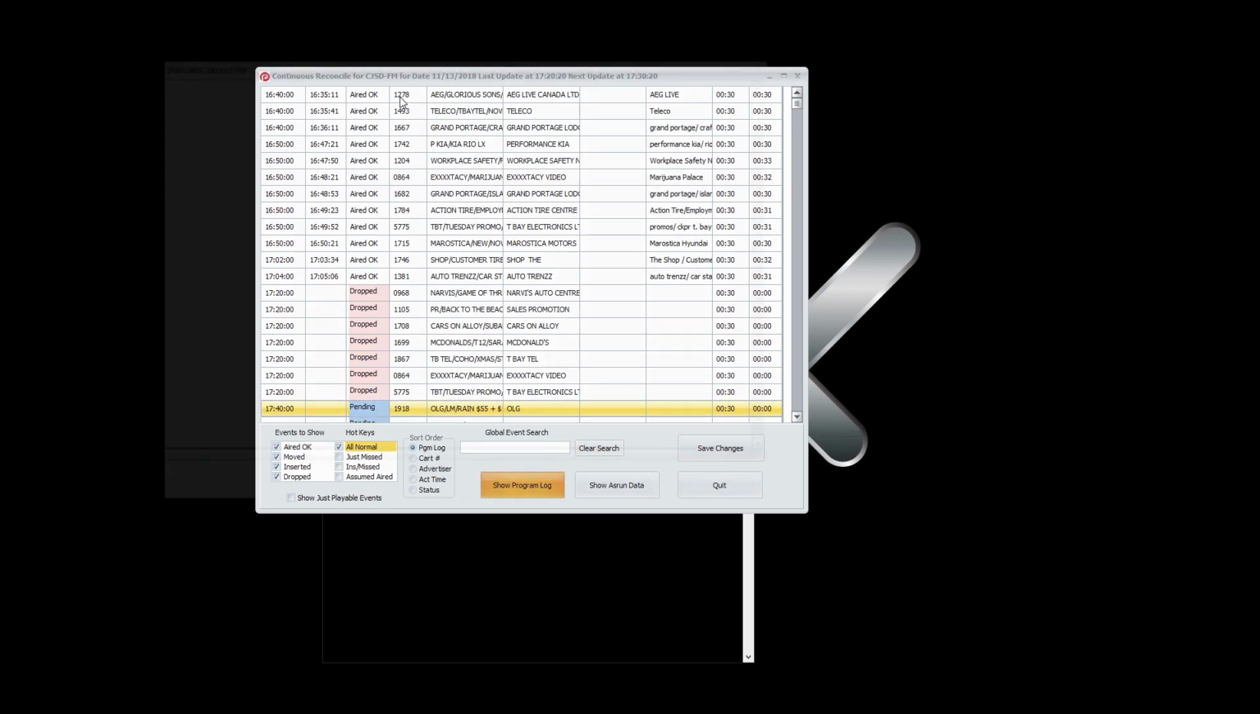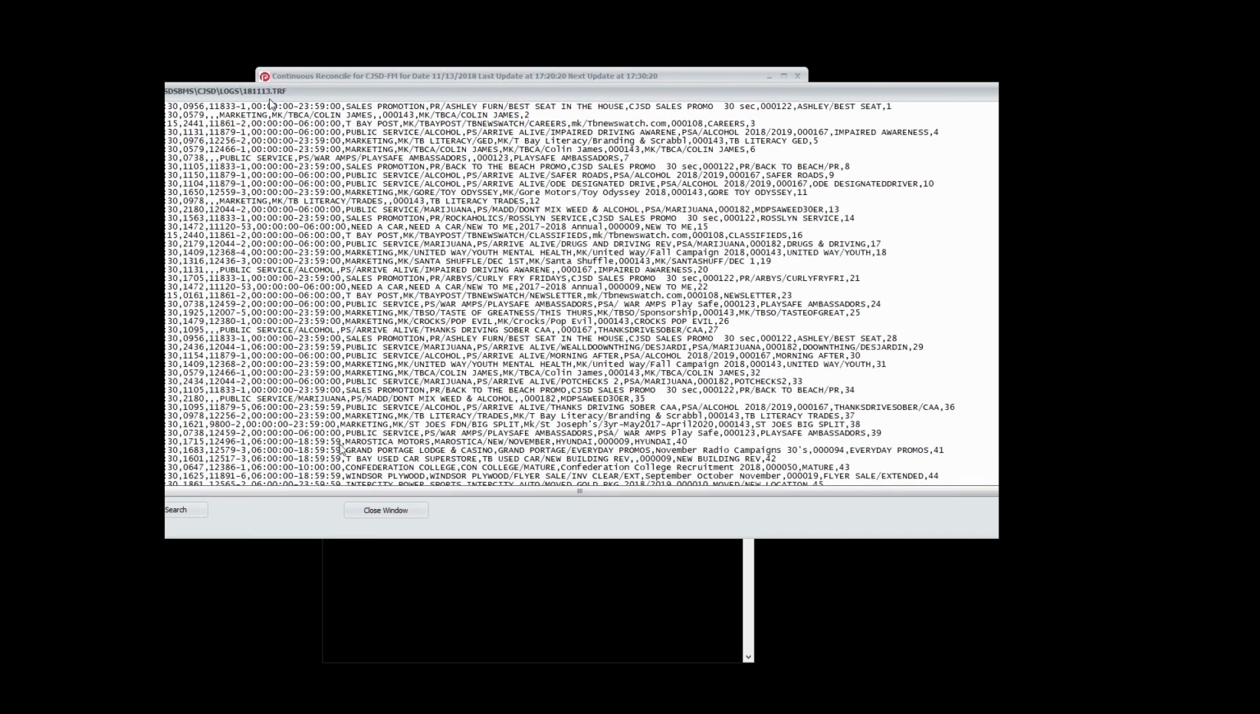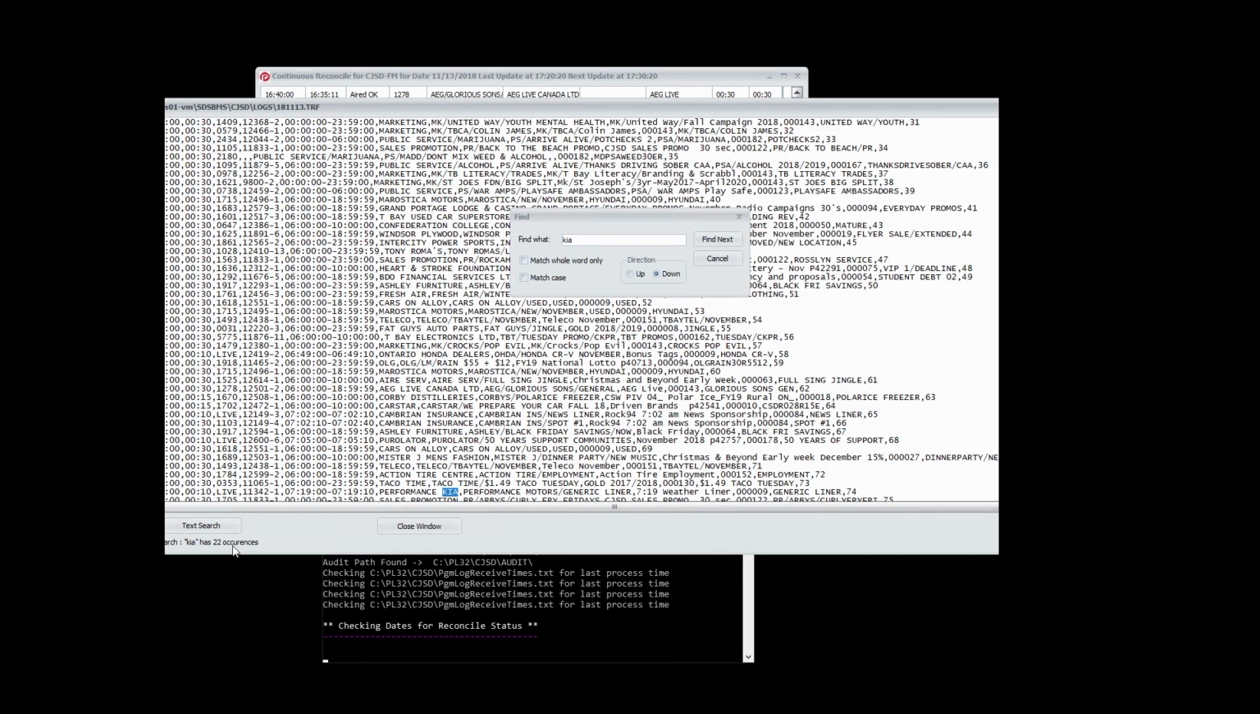Also, seeing the program log is just one button away. It also has searches in it because, after all, there might raise the question, okay, what was scheduled? And this shows you your actual original traffic log, which is, of course, the original instructions for everything. And it comes with a complete search as well. And it shows you how many instances are found and whatnot. So that's helpful as well. And you can step through it and see the events.